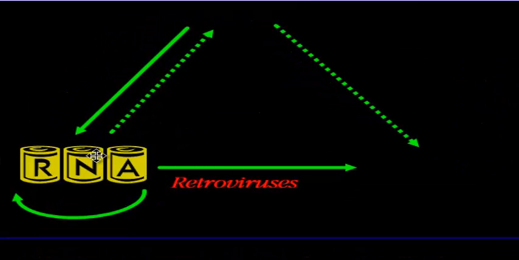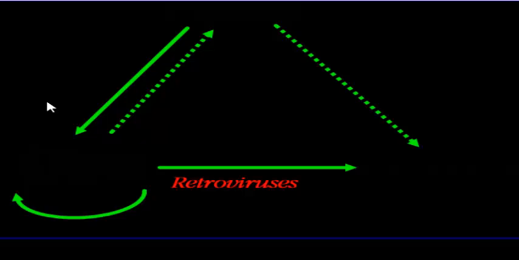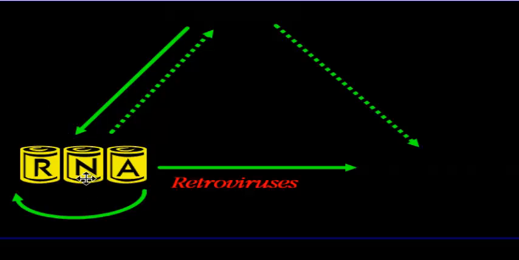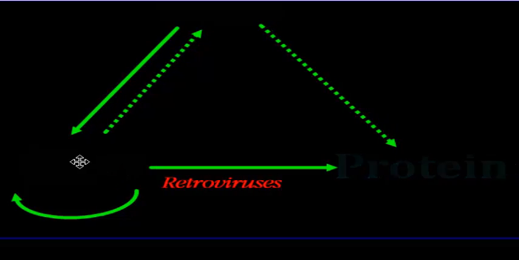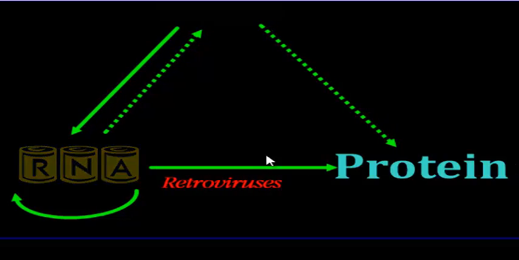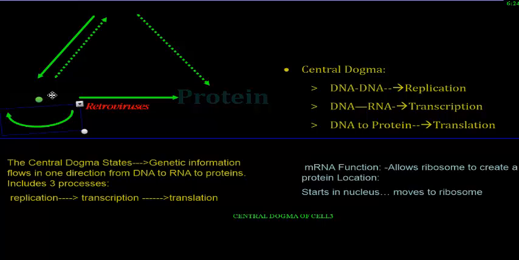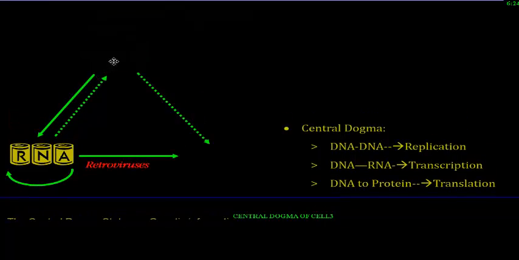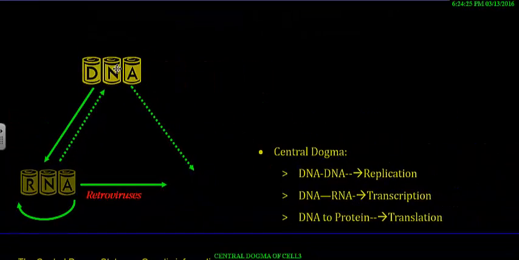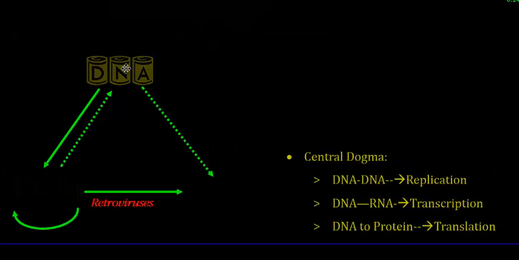And since RNA can store genetic information in some kinds of viruses, retroviruses, RNA to RNA formation is possible, or sometimes with the help of reverse transcriptase RNA can be made into DNA. So that's how this cycle completes. DNA forms RNA and RNA forms proteins.